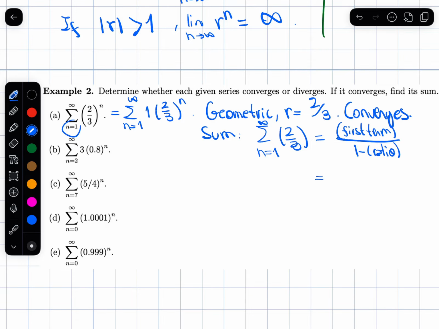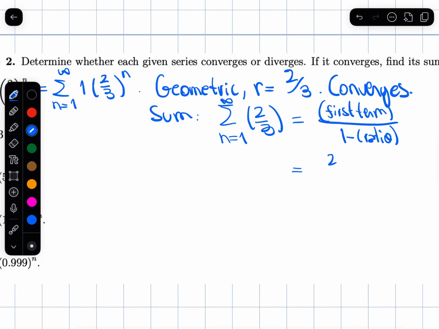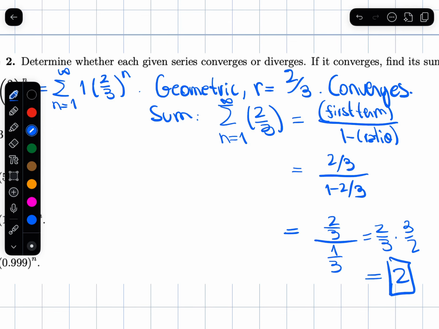So whenever I plug in n equals 1, that's my first term. So that will be 2/3 on the top of the fraction, 1 minus 2/3. So it will be 2/3 divided by 1/3. So it will be 2/3 times 3/2. So the sum is actually equal to 2.